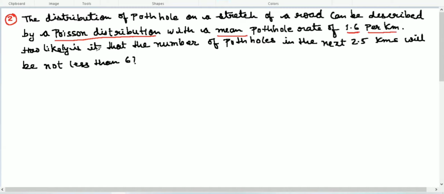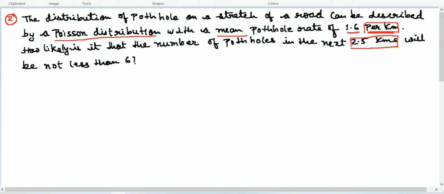How likely is it that the number of potholes in the next 2.5 kilometers is... So here is the rate, per kilometer, and we have to find how many potholes there will be in the next 2.5 kilometers. This is a very different question, but we will use the Poisson distribution.